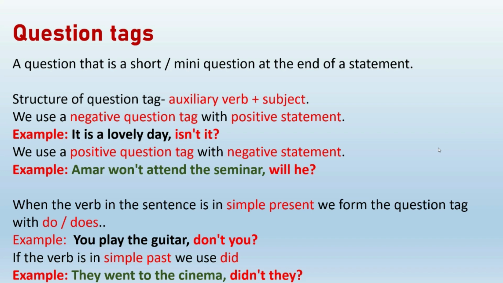They went to the cinema. Now here it is a positive statement. So what do we use? A negative question tag for a positive statement. Didn't they? They went to the cinema, didn't they? Yes, children. I hope you understood how we write a question tag. A positive statement, negative question tag. Negative statement, positive question tag. Shall we practice a few sentences?